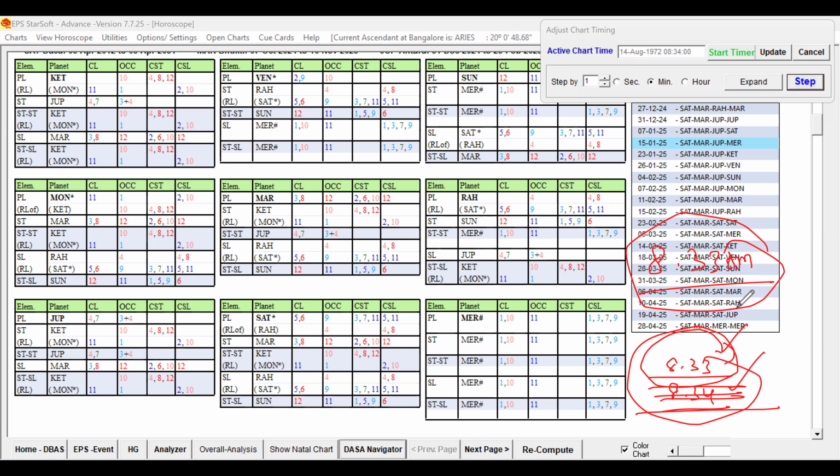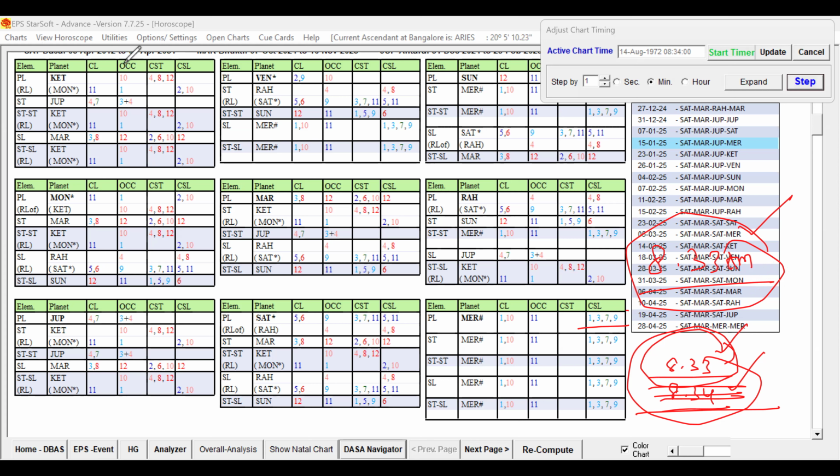8:33 a.m. I think we are able to understand how we are doing the rectification of the birth time, right? At 8:34 a.m., the seventh sublord is changing. So 8:33 is the birth time. So now let us check.